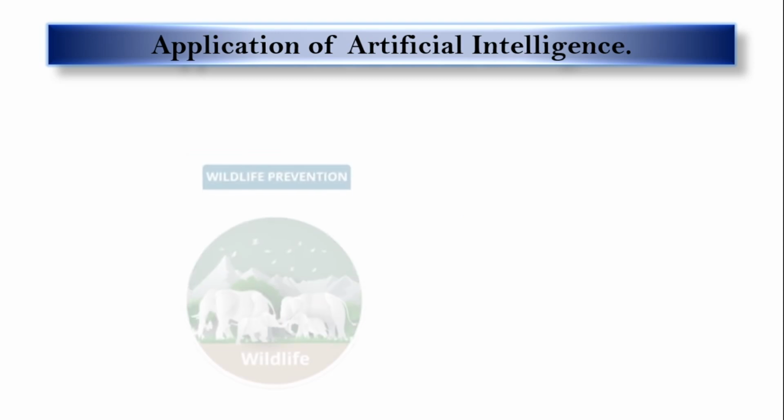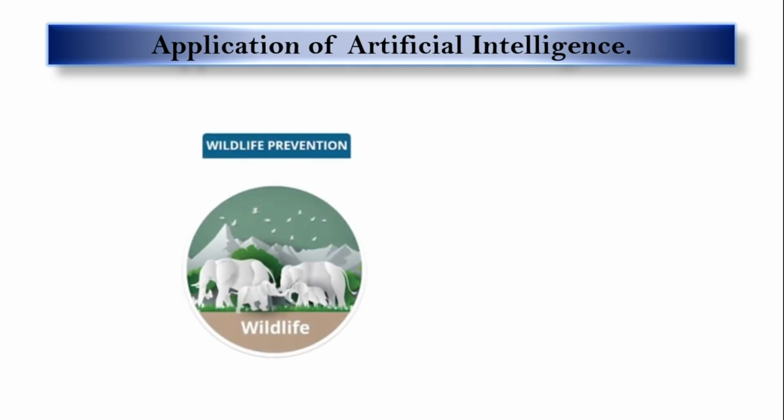Then the next one is wildlife preservation. Hunting of wildlife species and poaching is a global problem, so areas are protected by forest rangers. Now the rangers don't always have the resources to patrol the vast area effectively. Uganda's Queen Elizabeth National Park uses predictive modeling to protect wildlife. Such models can generate efficient and feasible patrols for park rangers.